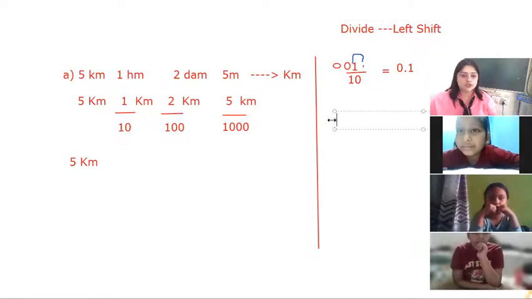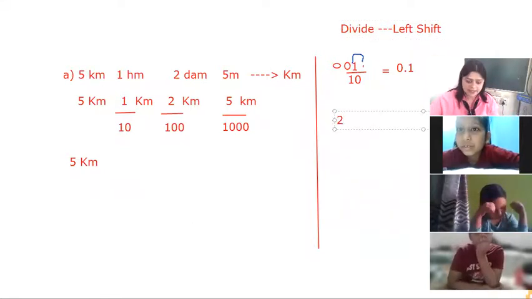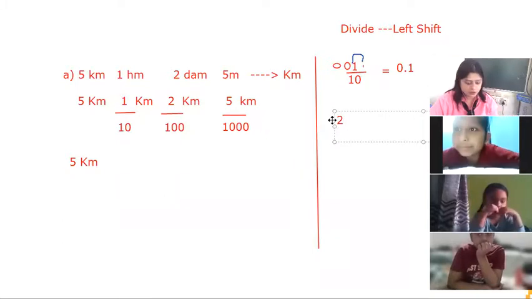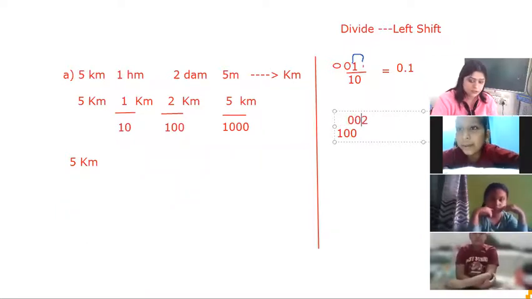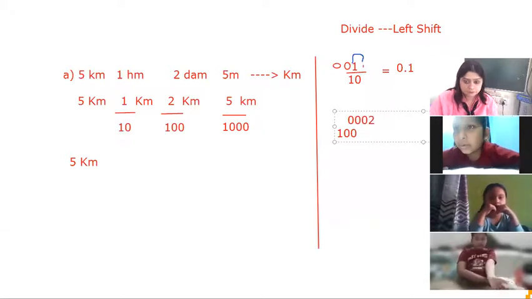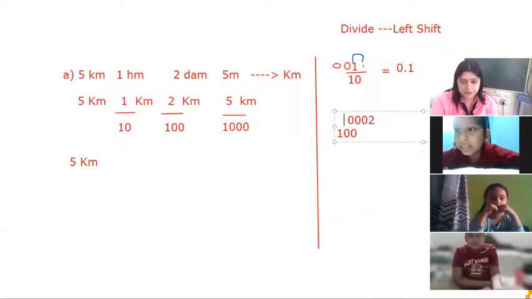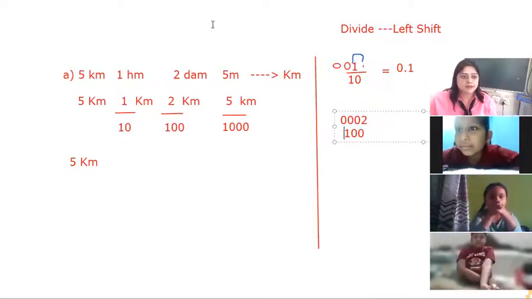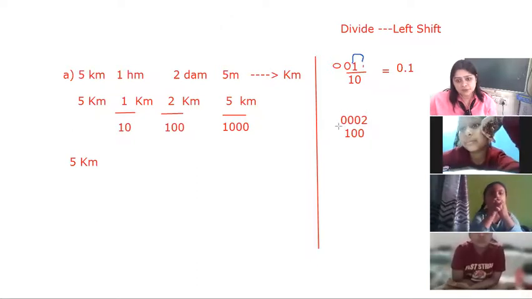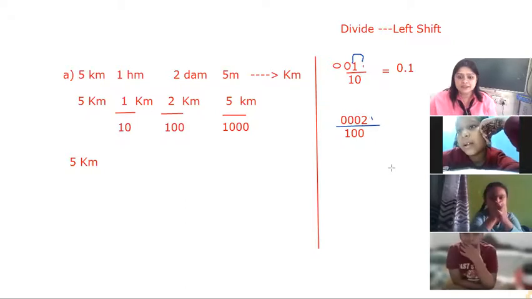Next point is 2 upon 100. So can you tell me how we are going to shift? Again, we can put zeros over here. Yes, ma'am, 3 zeros. One second, ma'am is going to write it. Suppose ma'am has taken it as this number. Now the decimal is at this place.